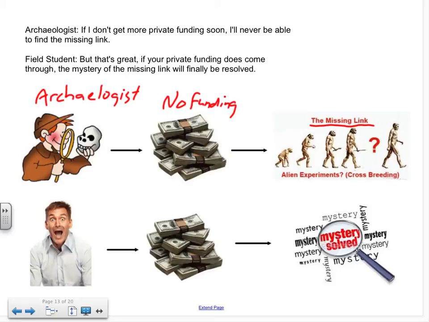And the field student, which is down here, we'll identify him, says, but that's great. If your private funding does come through, the mystery of the missing link will finally be resolved. So the field student says if they do get funding, then they'll find the missing link.